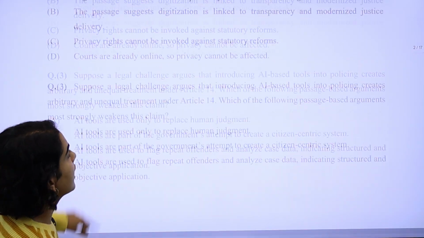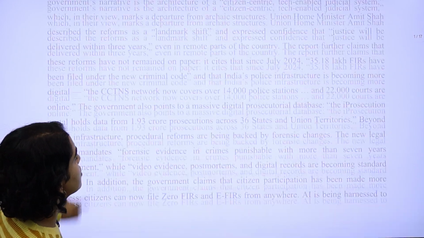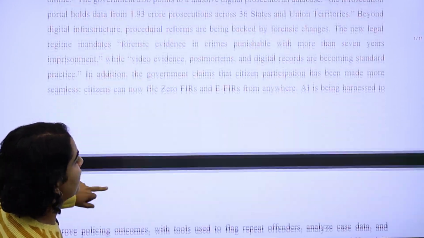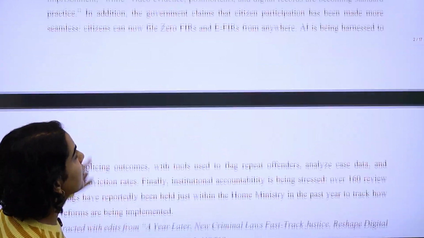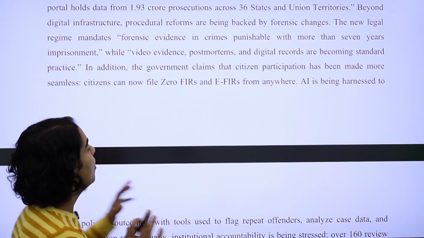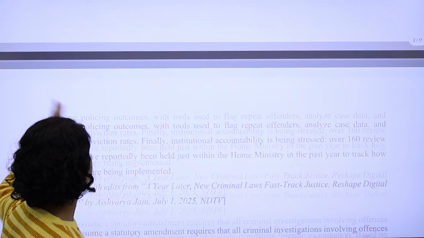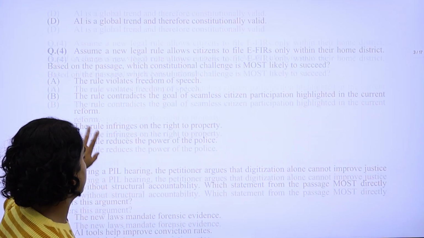If we check the length of the passage, it's not going to be very difficult. It's a fairly small and direct passage. Hardly 2 to 2.5 minutes, or maybe less than that, will be taken to read this passage properly.